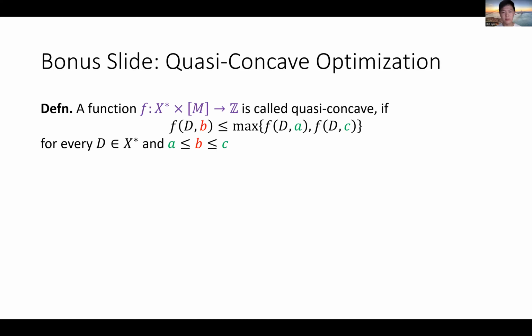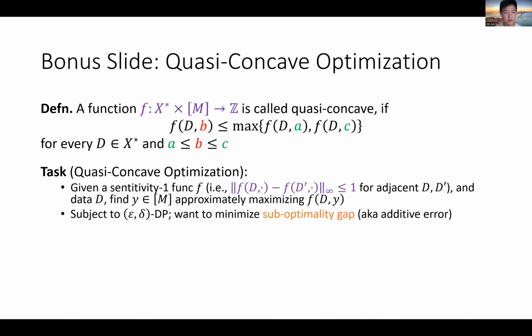The optimization task is called quasi-concave if for every three increasing solutions A, B, and C, the quality of B is no better than the best of A and C. This is what we mean by quasi-concave. And the task of private quasi-concave optimization asks you to do the following.